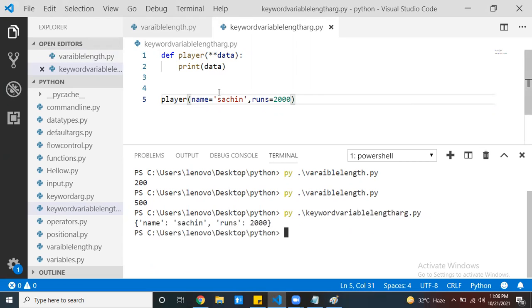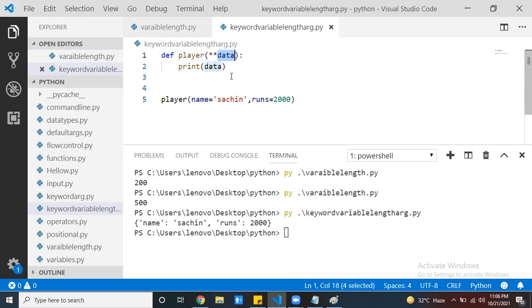Now see this. These key value pairs, any number of key value pairs: one, yes, you can pass one; two, you can pass two key values; 100 key value pairs, you can pass it. Those key value pairs are held by the keyword variable length argument. How can we tell it's a keyword variable length argument? Two stars means keyword variable length argument, one star means variable length argument. If you use two stars, it holds key comma value pairs.